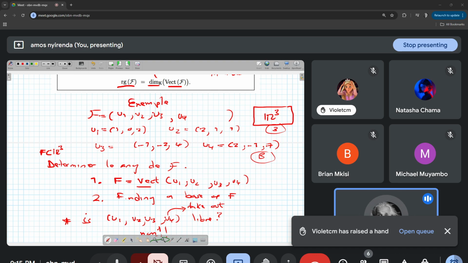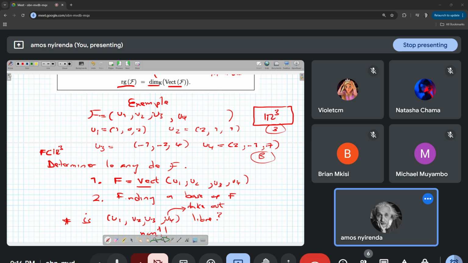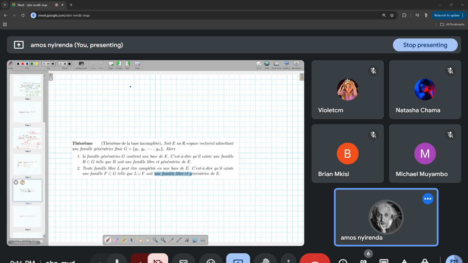The idea is, if you have a family that has n vectors, okay? Maybe let me go to the theorem quickly.